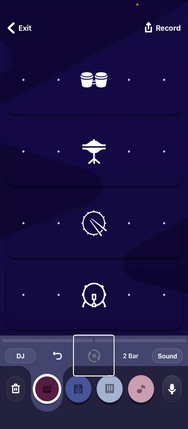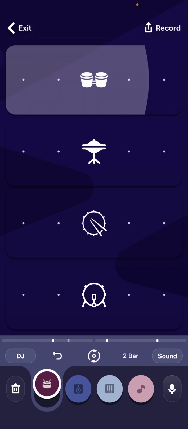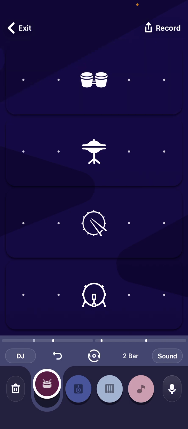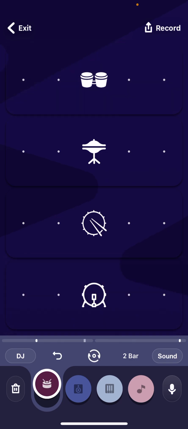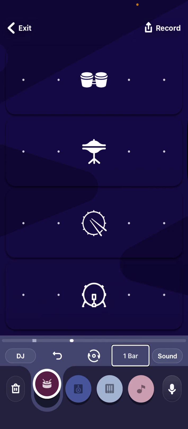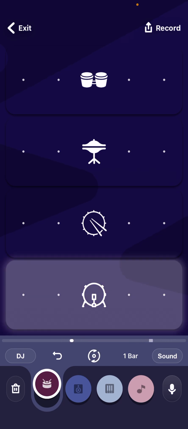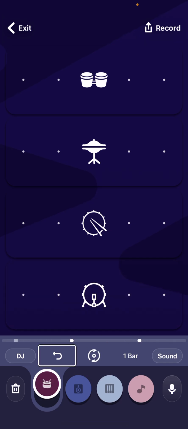So what do you want to do? Record. Turn this repeat feature back on. Repeat beat. Beat 2 bar. Beat 1 bar, 2 bar.